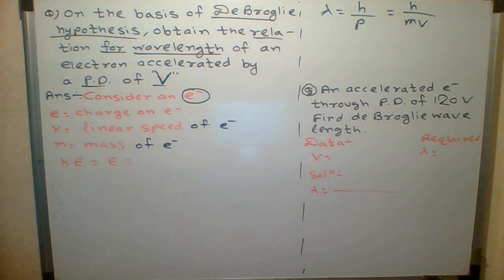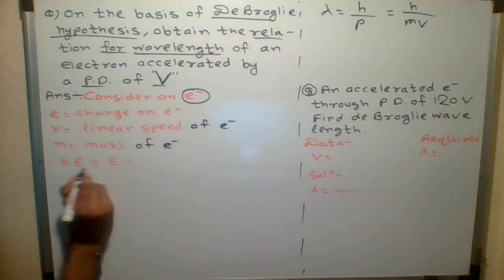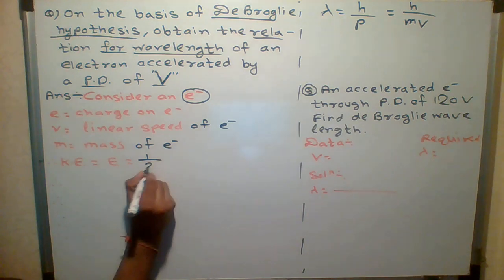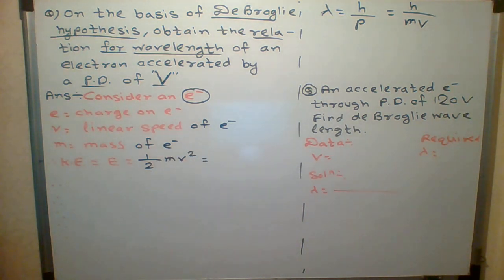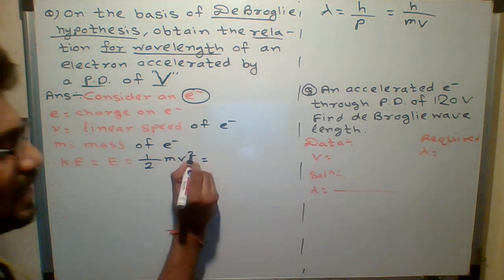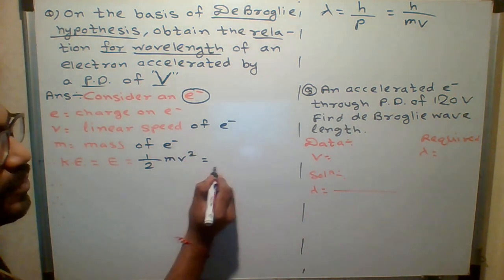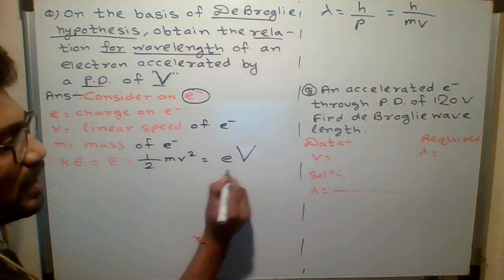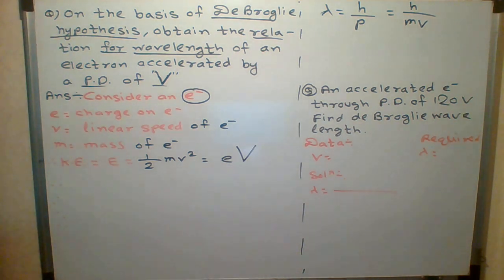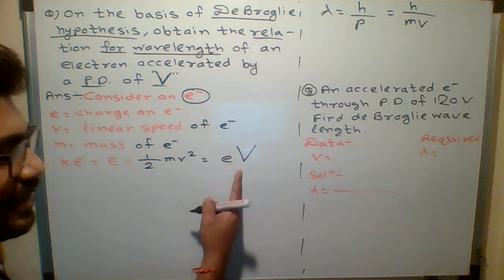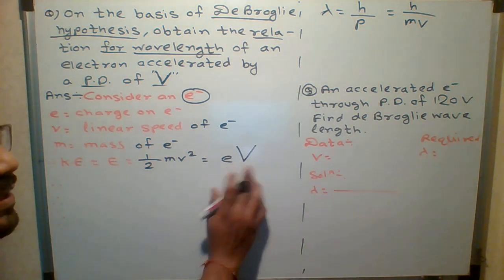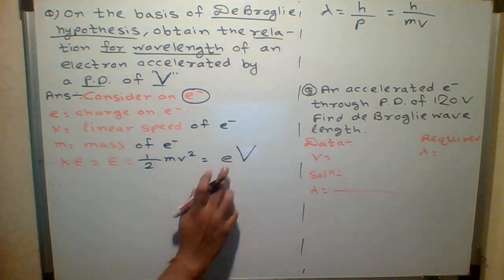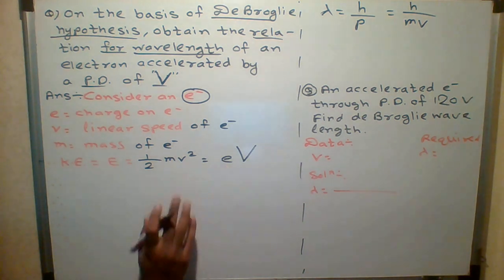Let me just recall the formula for kinetic energy. Kinetic energy is given by half mv square. And what is the formula when stopping potential is provided? You know that formula, e into V. We already did this in the last lecture. If you don't remember, remember this formula e into V, where e is the charge on electron.